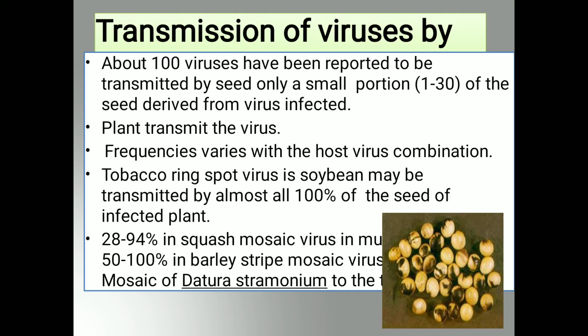If the infected seed is used for sowing, and when such a seed is used in a seed production plot, then whatever seeds are produced from the single seeds, the final product or the number of seeds are also infected. And when such seeds are used for the next generation, for the next field or during the next season, automatically that virus is transmitted through the seeds into the other fields.